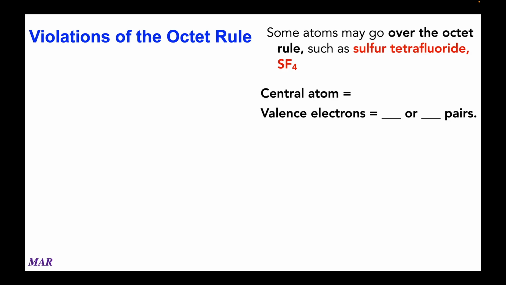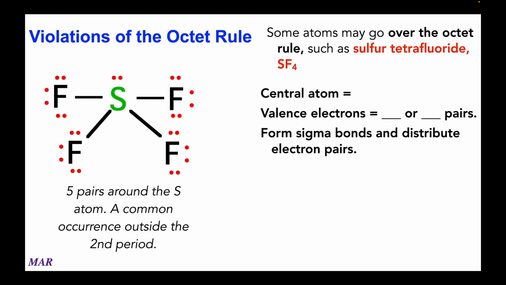So when you build the Lewis structure, put the sulfur in the middle, fluorines on the outside. Give the outer atoms a filled octet first, and if you have any left over, put it on the central atom. And when you do that, lo and behold, sulfur ends up with an extra lone pair on it. And this is actually a stable configuration for sulfur. In this case, it has 5 pairs of electrons around it. It has 4 bonding pairs, 1 to each of the fluorines, plus a lone pair. And so what's important here is that this is actually very common outside of the second period.